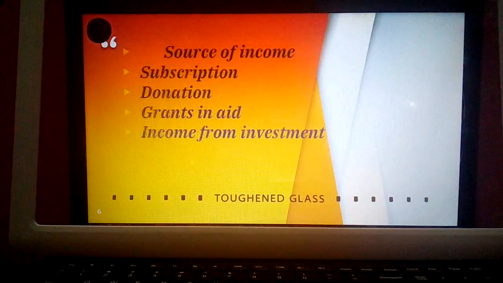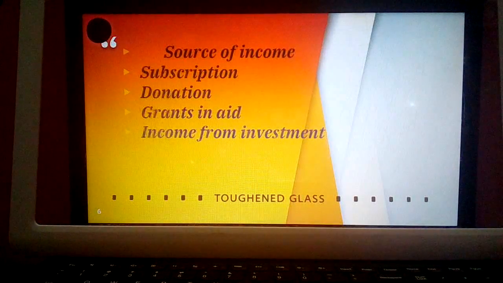So donation, when it is given for specific purpose, becomes a capital item. In this particular problem, we have two classifications of item: one is revenue item, another one is capital item. Revenue items are those which are generally recorded in receipt and payment or income and expenditure, whereas capital items are always recorded either in receipt and payment or in balance sheet.